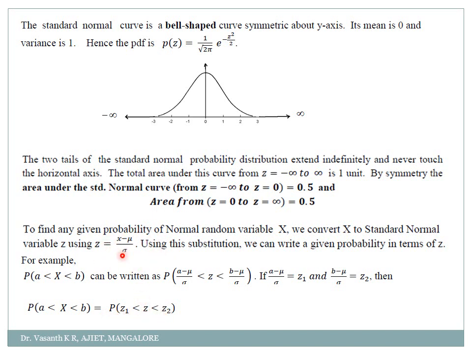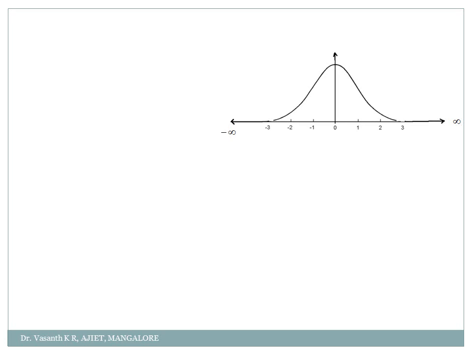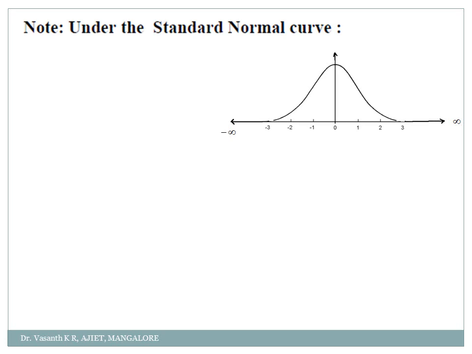How do you calculate the z1 and z2? Using this formula, x minus mu by sigma. So x is taking the values from a to b. So once you take a, you will get z1. Once you take b, you will get z2. Then we can solve the problem very easily. Clear? Okay. Once I start with the problem, you will get an idea. Don't worry. So here are some of the standard values which I need to remember.